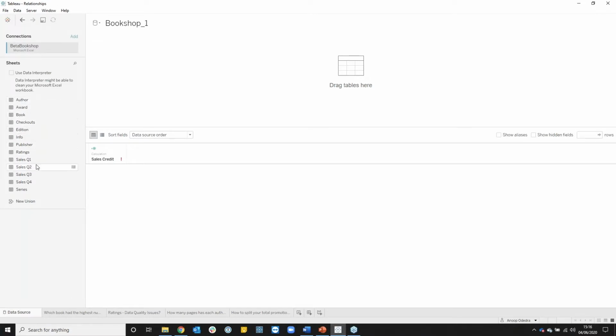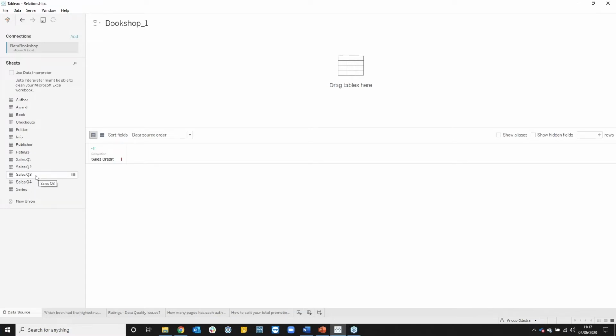We've got several tables, all at different levels of granularity, and I want to create some analysis and answer some questions of this data. Firstly, I know that I've got 4 tables, one for each quarter, that relate to my sales. Let's have a look at firstly how we can create a union.